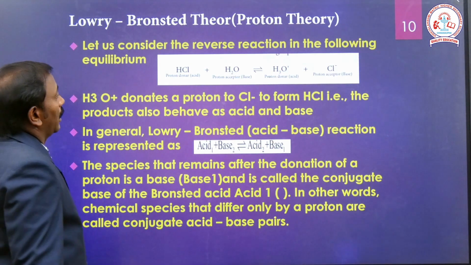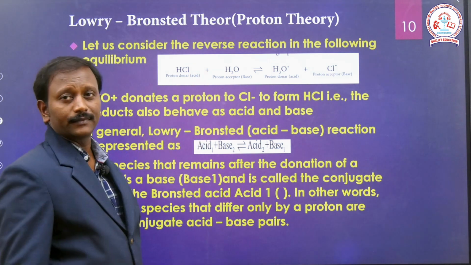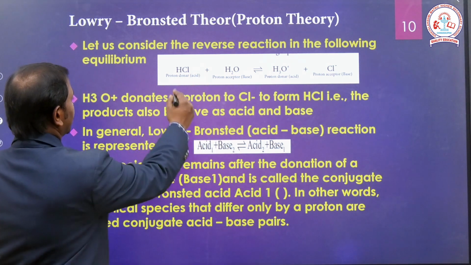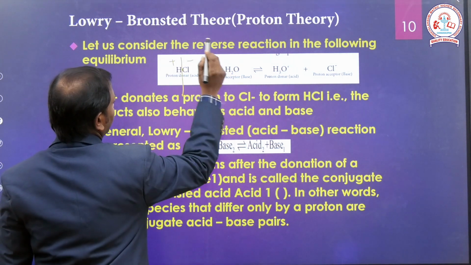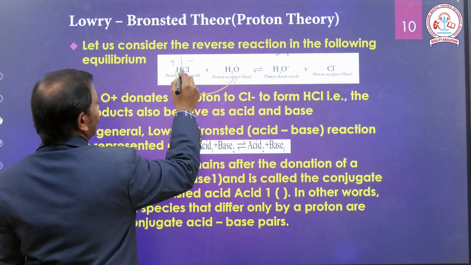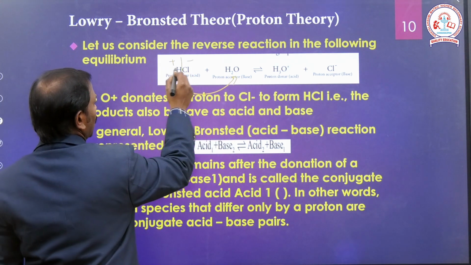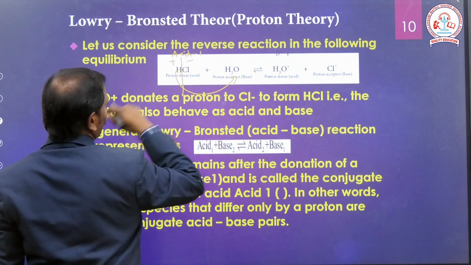Next, the Lowry-Bronsted proton theory, you see the same way here. In this concept, HCl gives H plus and Cl minus. First it is the proton donor, so this is acid 1.